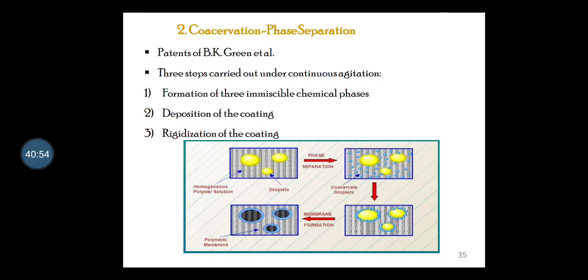The very first is formation of three immiscible chemical phases, then deposition of the coating, and the last one is rigidization of the coating. As far as the discussion of the diagram is concerned, we'll see the next diagram, which will be discussed in detail.